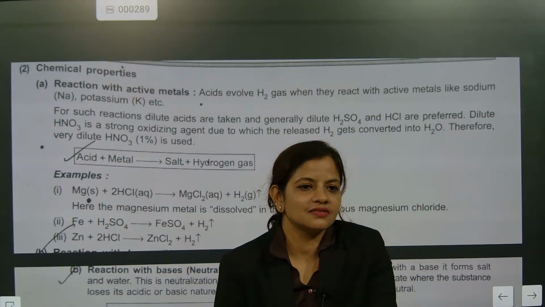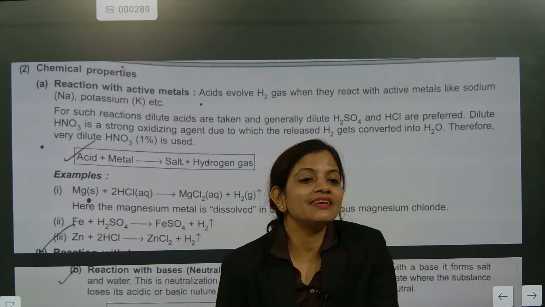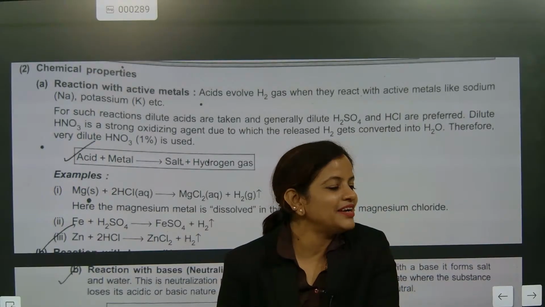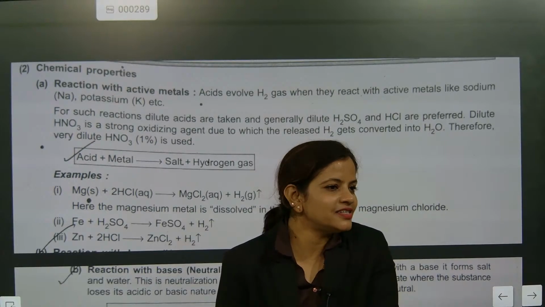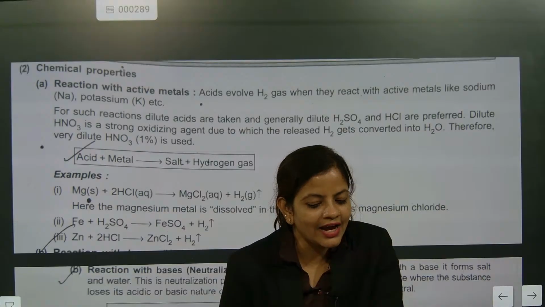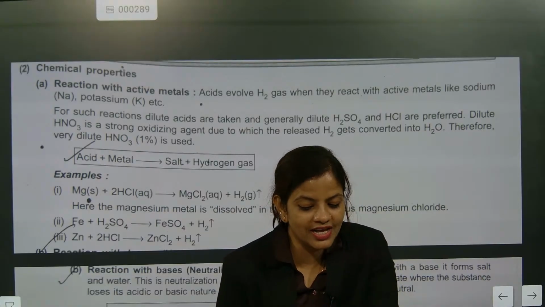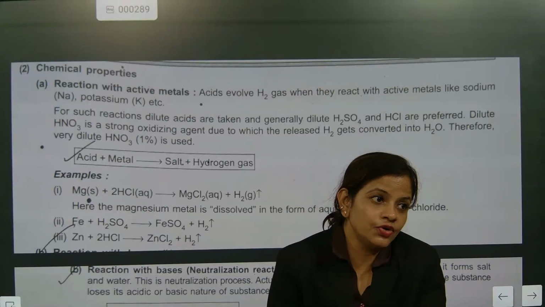Acid and base. Metal oxide is basic. They are basic in nature. Metals are basic in nature. And acid plus base will make salt and water and hydrogen. So salt and hydrogen. So here acid and metal is there. Neutralization. Everyone understand this one? So it is coming as neutralization.